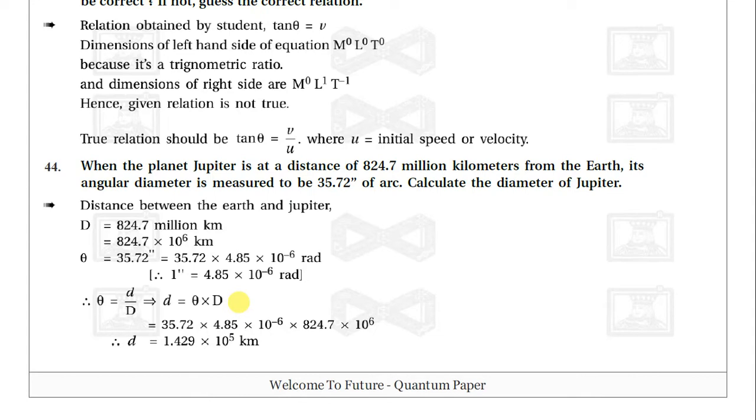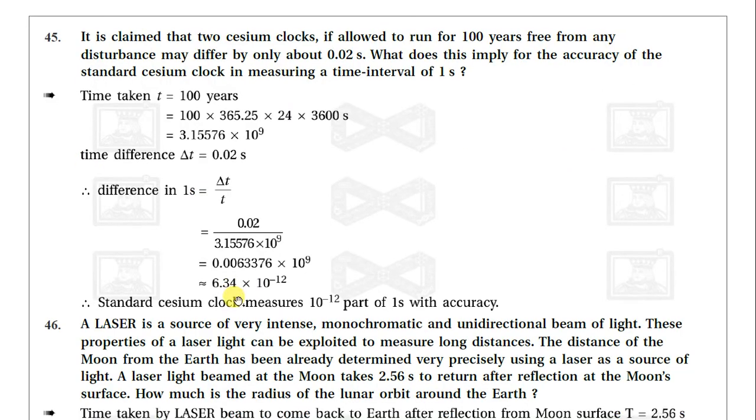Multiplying these, we get theta equals small d by D, and so d is equal to theta cross D. So we will get the value equal to 1.429 into 10 raised to 5 kilometers. Okay, that is the answer in this example.